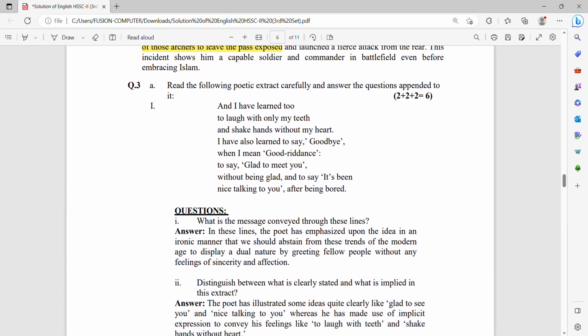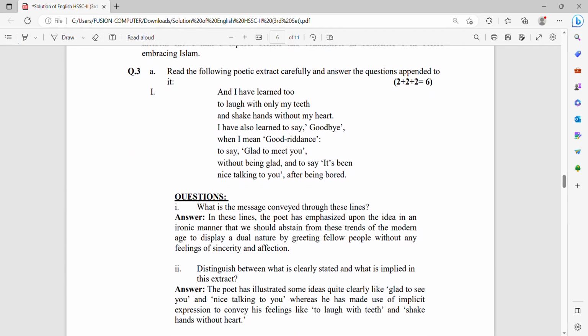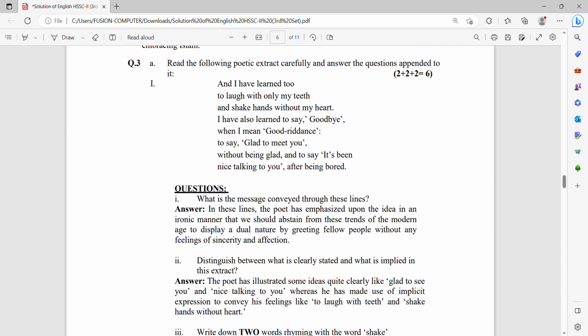Next is question number 3. Read the following poetic expression carefully and answer the question appended to. You are provided with 2 stanzas here. You have to choose which one you have to answer in the paper. So first you have to read the stanza clearly, understand the meaning, and read the question asked below. Then you have to decide whether you have to attempt the first one or you have to go with the other option.